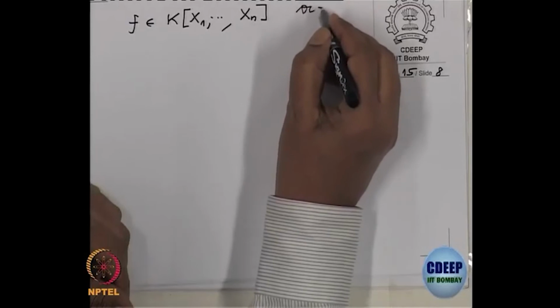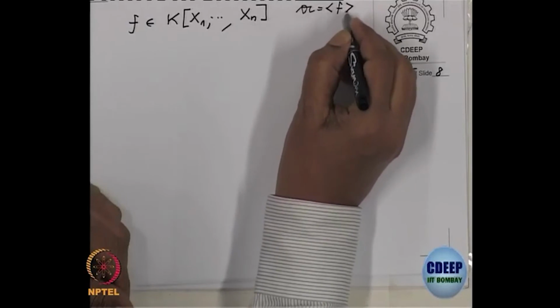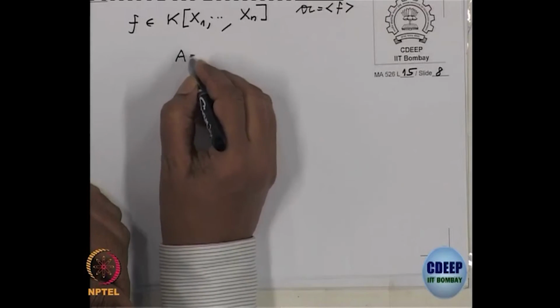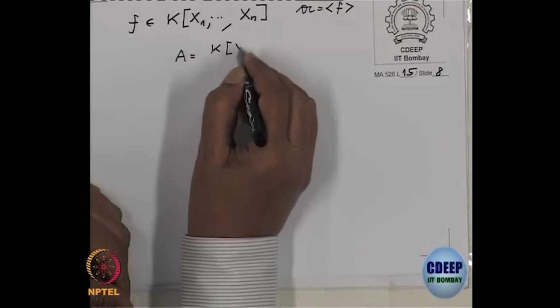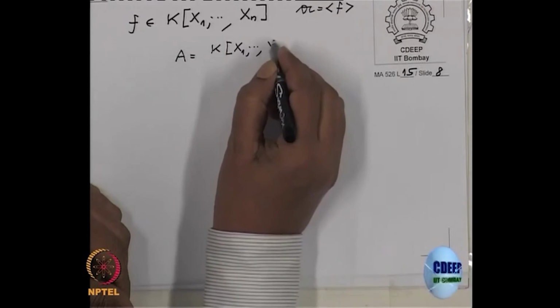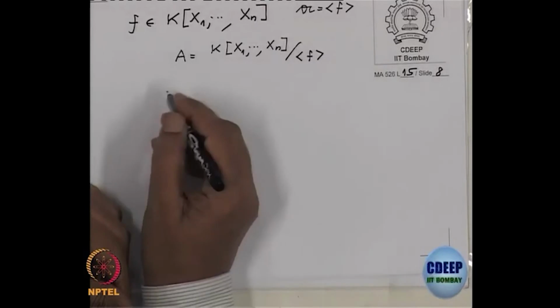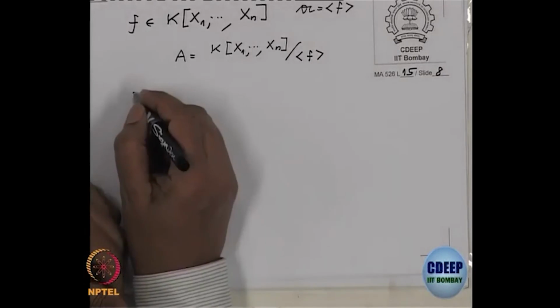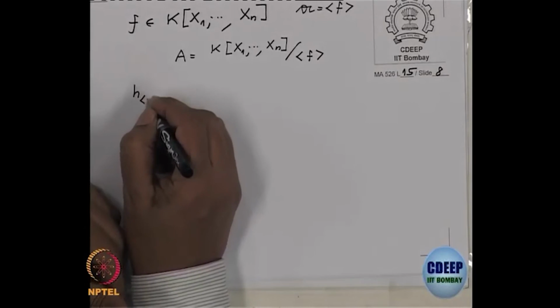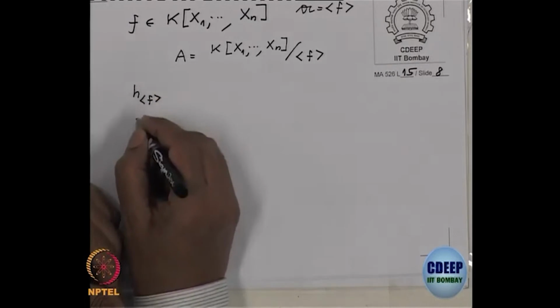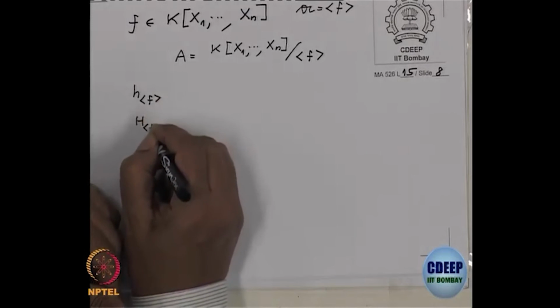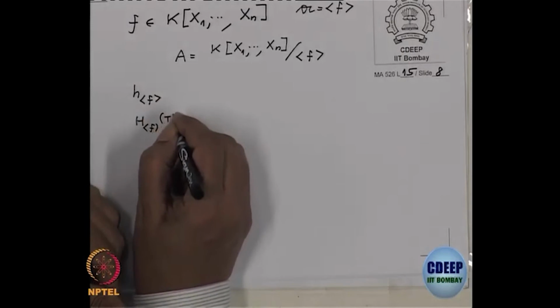Then we are taking the quotient algebra A, which is k[x1, ..., xn] modulo the ideal generated by f, and then what is the small h suffix f and capital H suffix f, the series?